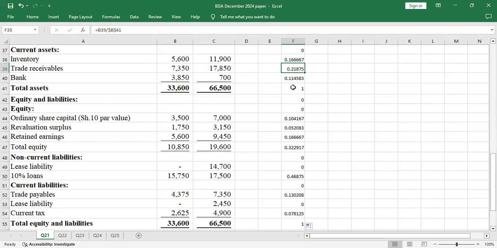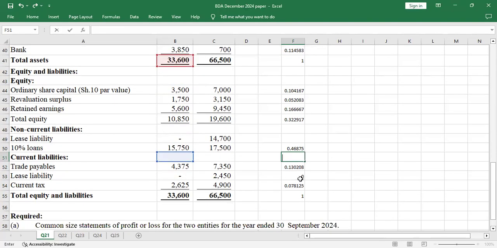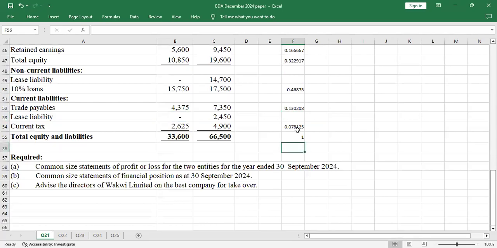So it means that we are correct. Where we have 0, there were no values, so we delete that, we delete this also. Here there was no value, so you delete.